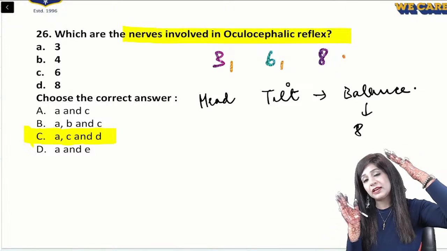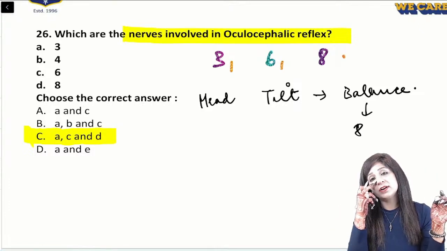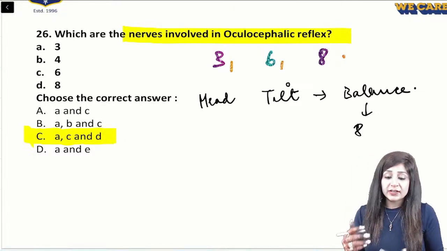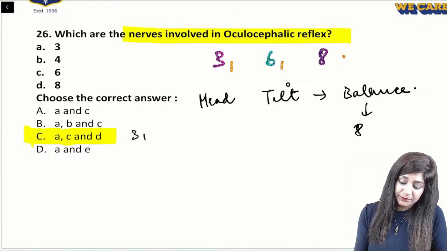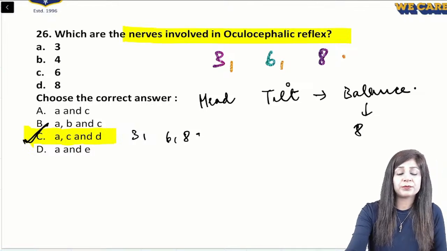So whenever I tilt my head to one side, the eyes go to the opposite side. This eye goes inward, that is the third nerve. This one goes outward, so this is the sixth nerve. So in total, we have the 3rd, 6th and 8th nerves affected. So the answer will be C here. Okay, guys.